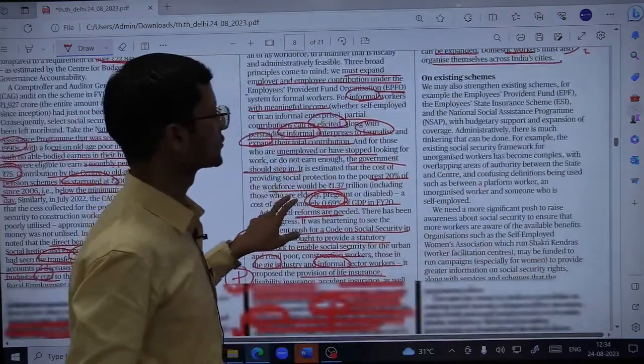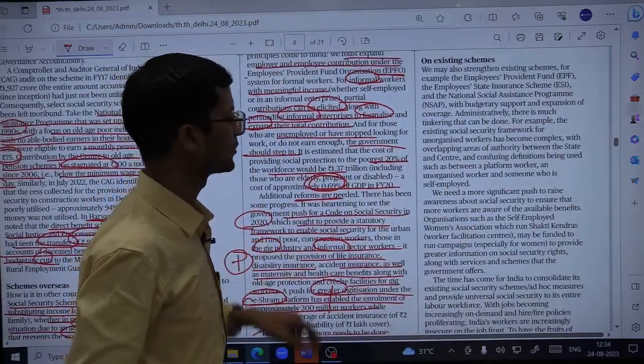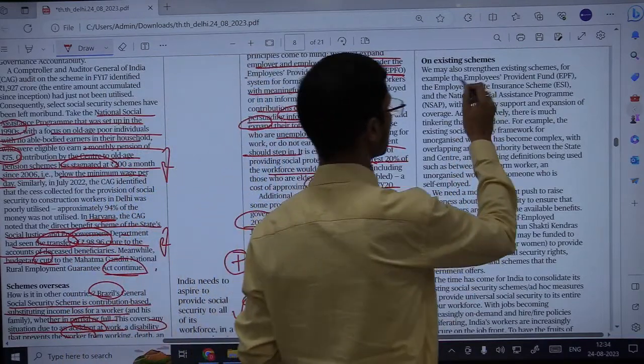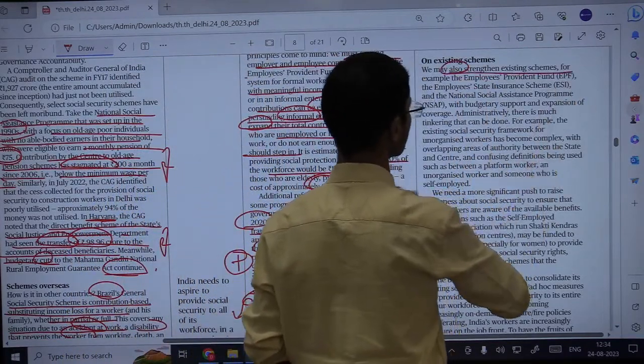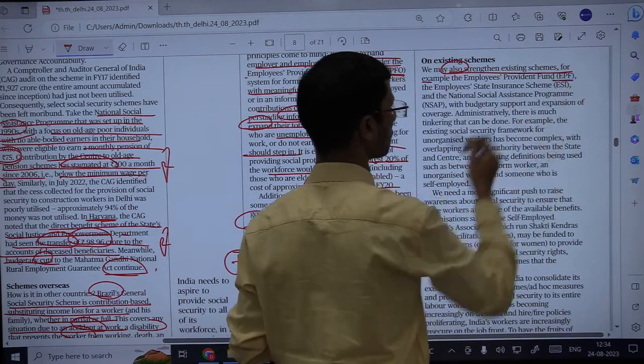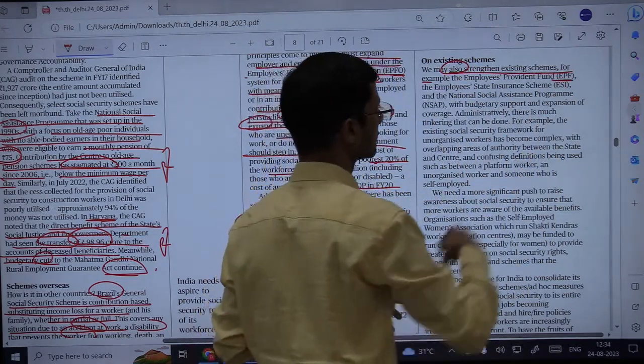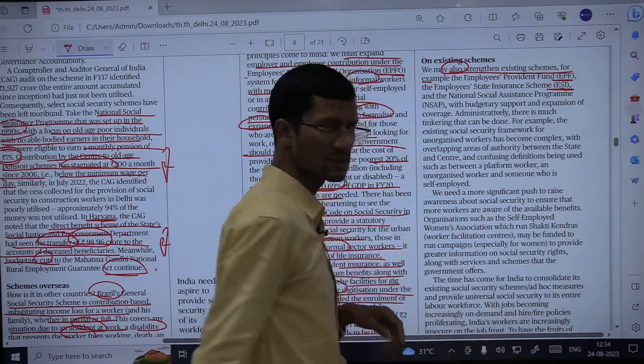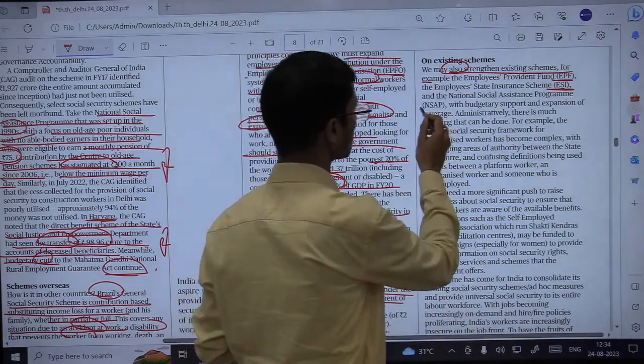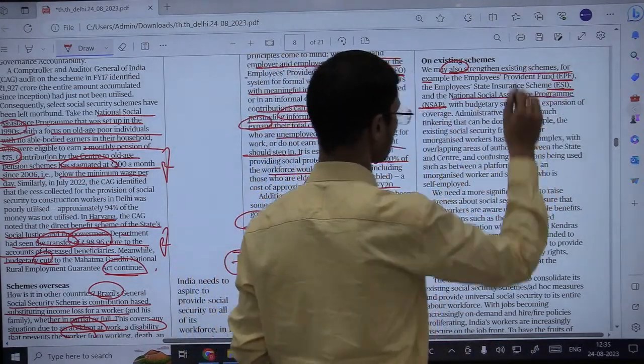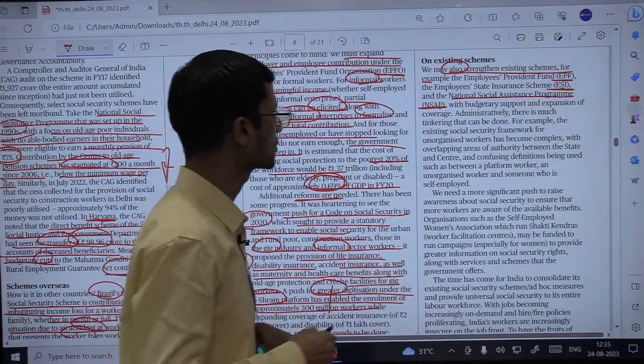Okay? On existing schemes, we have national schemes, and we need to strengthen them. For example, the EPF, Employees Provident Fund, then ESI, that is the Employees State Insurance Scheme, and the NSAP as well, that is the National Social Assistance Program, with budgetary support and expansion of coverage.